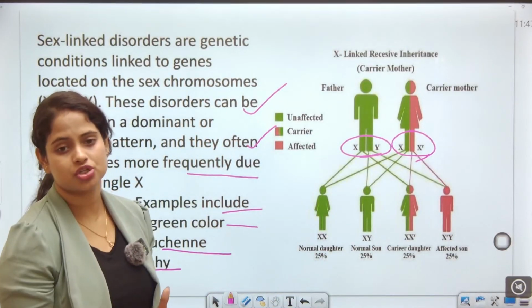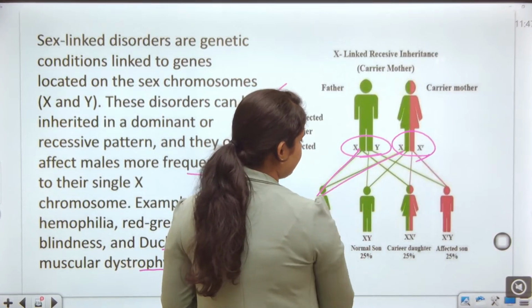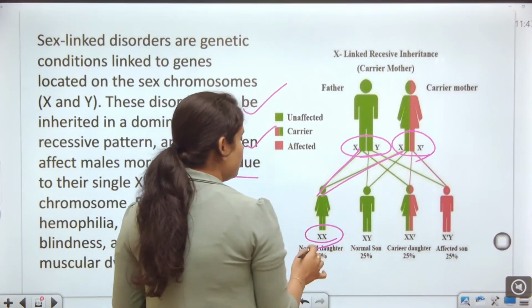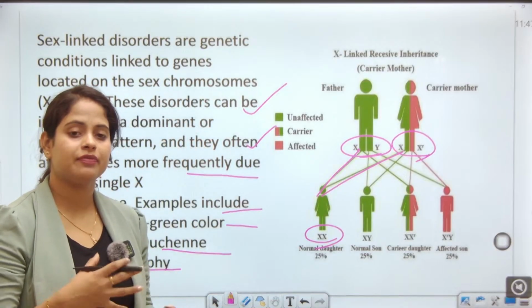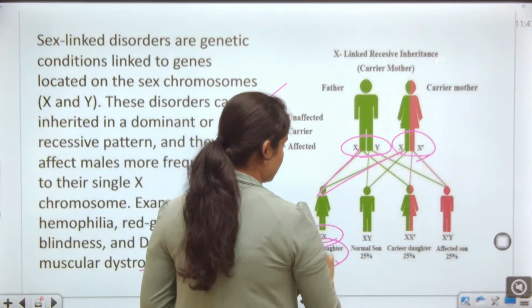gamete formation happens, and the girl child may be born with XX again, that is the normal daughter having 25% character. Okay, the carrier character is 25%.